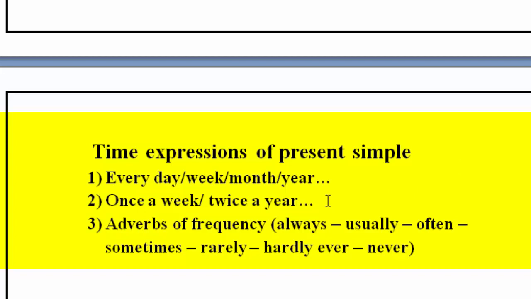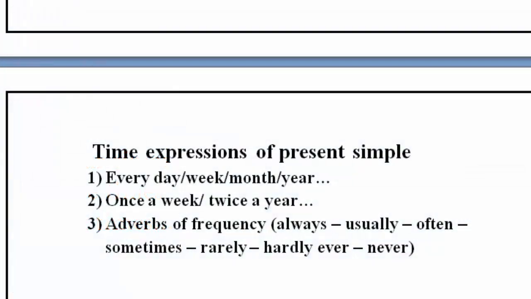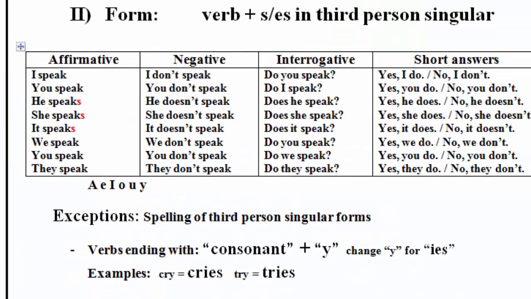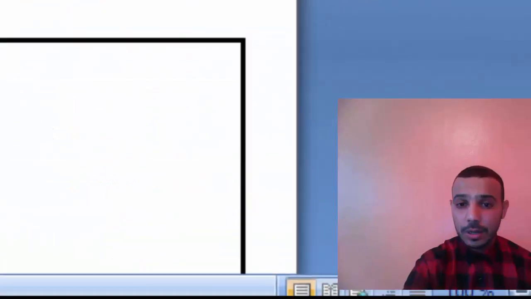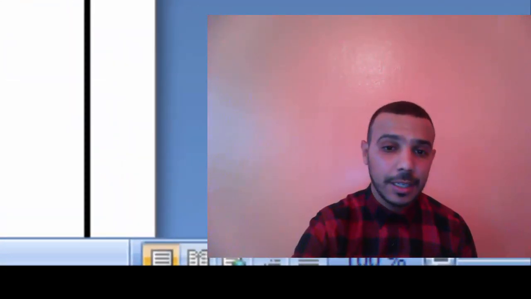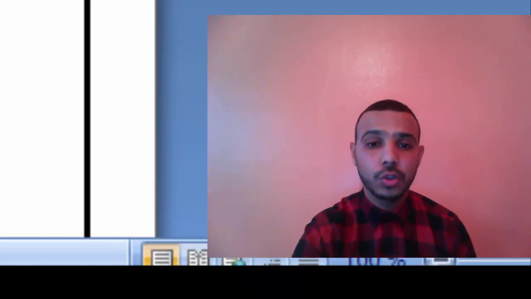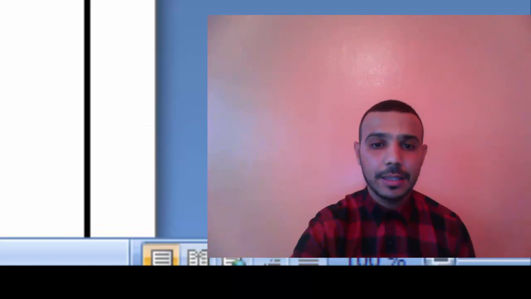Here we can add once, twice, or when we want to say, for example, 3 times, 4 times, 5 times, 6 times a day, and so on. You should revise this lesson very well before starting the exercise, because it's very important to practice some exercises.